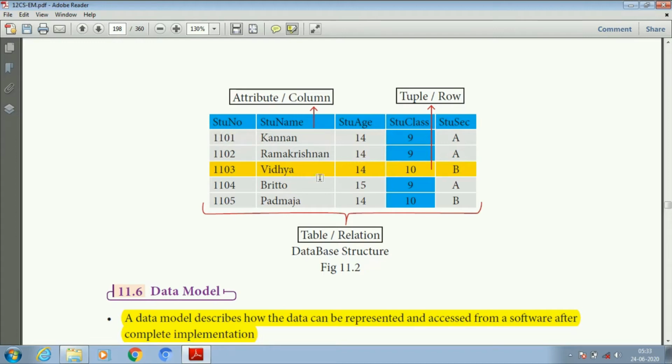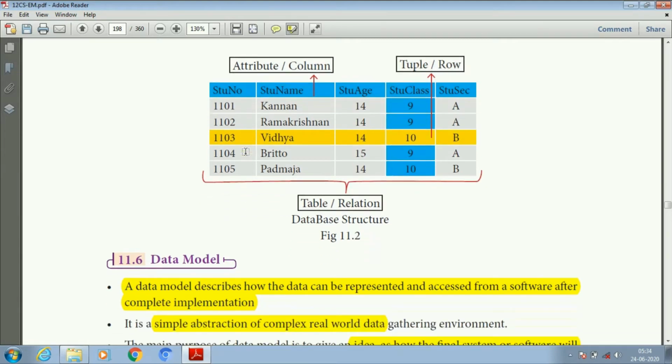In this table relation, we access the unique ID, that is, a particular user's information. Just enter the student number. Suppose I enter the student number 1101. It displays the information related to 1101: the student name, student age, student class, student section, etc.